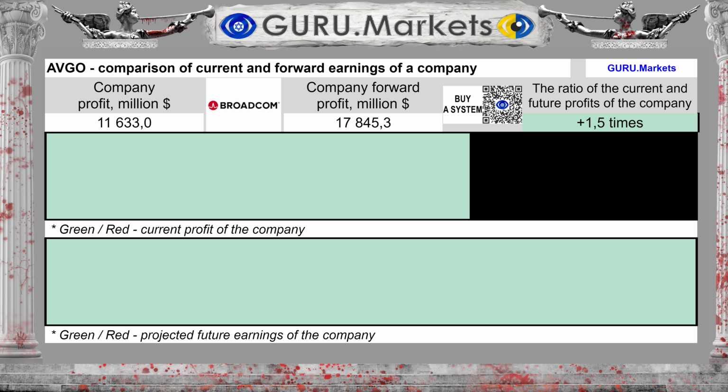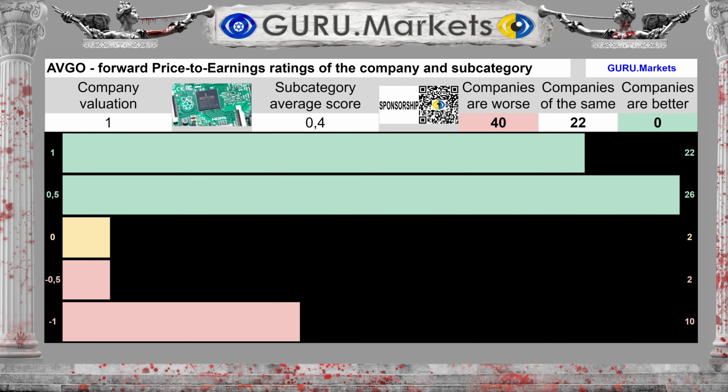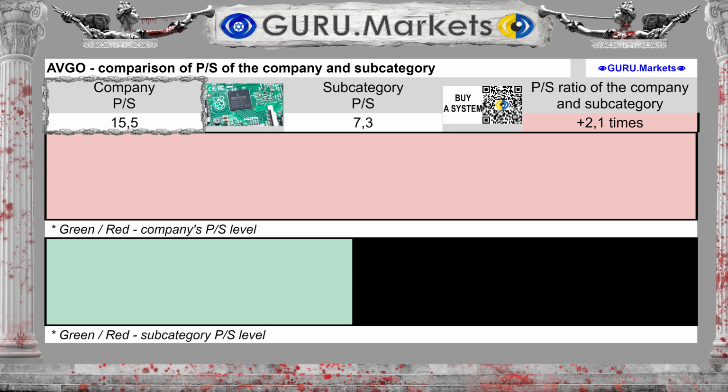Forward earnings for the coming 12 months are tentatively expected to be $17,845 million. This is 53.4% more than the current figure. An assessment of the expected future profit indicator in comparison within the subcategory: Good, 1 point. The company's price-to-sales ratio is 15.5.